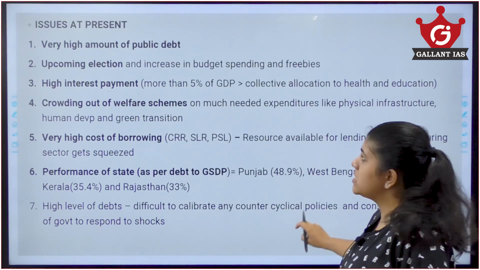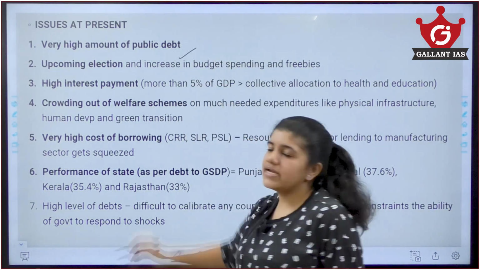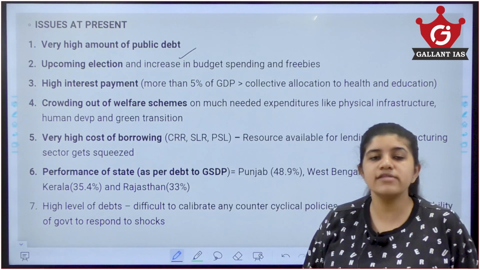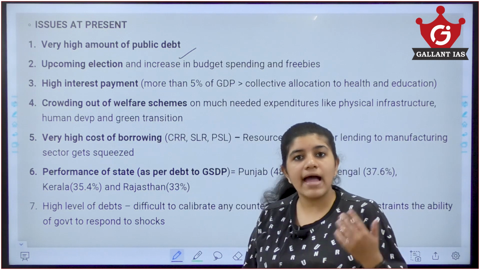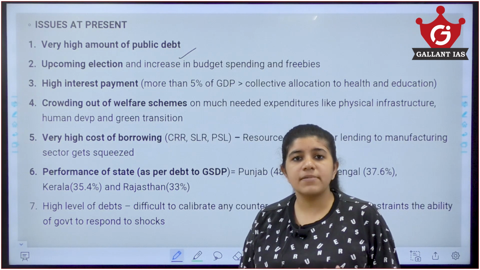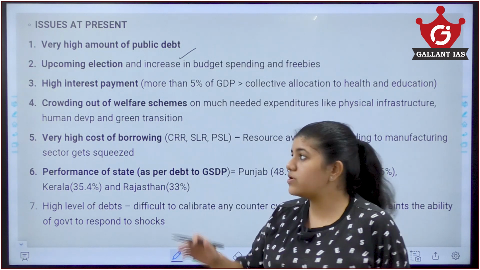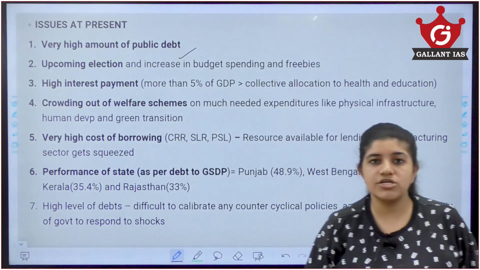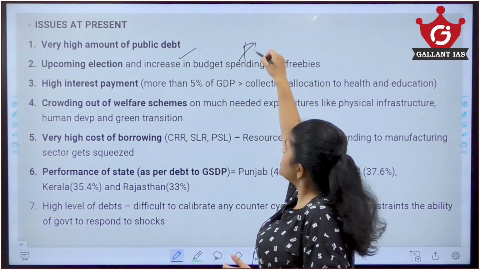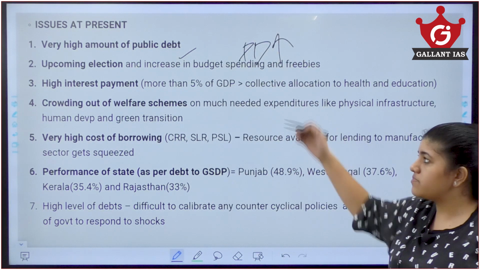Now, let us see some issues which we have present. As I already told you, there is a very high amount of public debt, both at the central government level and state government level, which both the central and state have to bring down to the minimal possible as per the recommendation of the Finance Commission. Also, we know there are upcoming elections next year. So the government, to get the favor of the people, could again do expenditure which puts more debt, increases the public debt again, and increases the outgoing expenses from the budget.